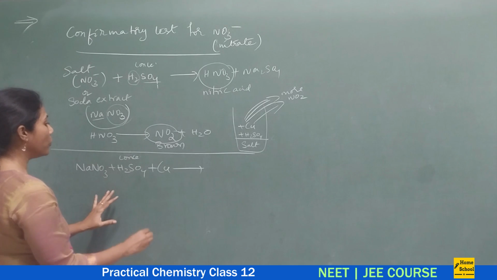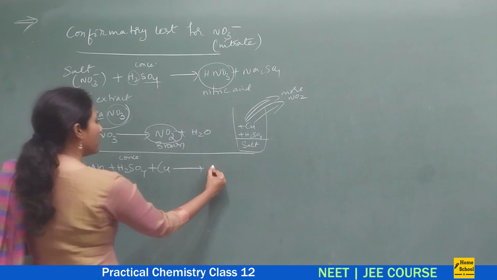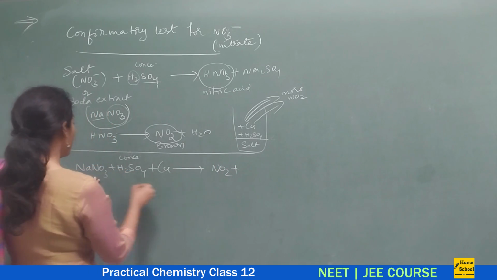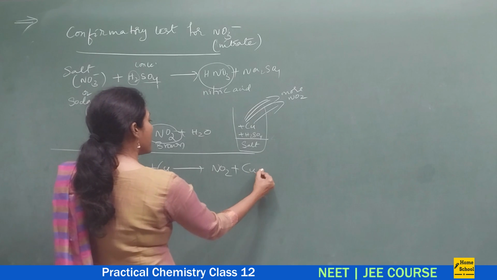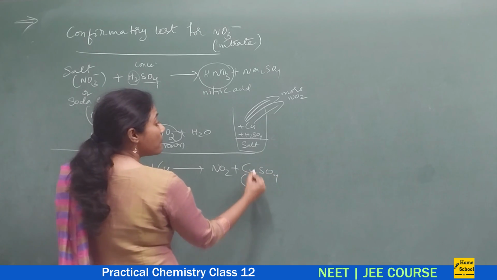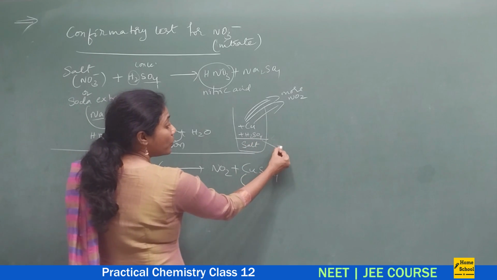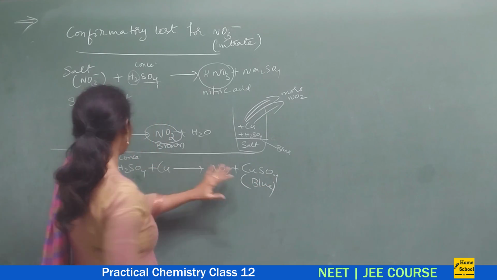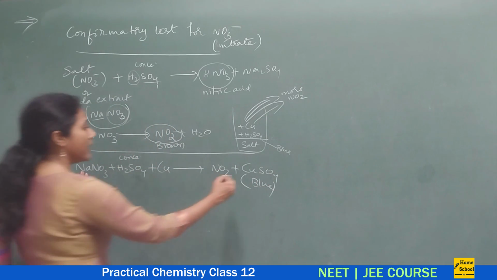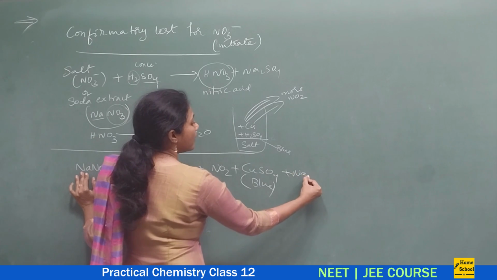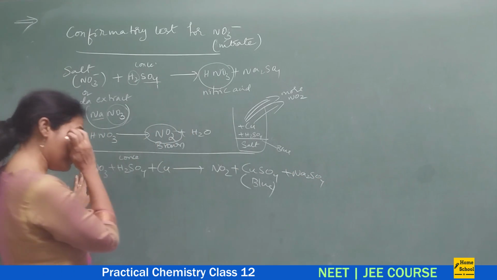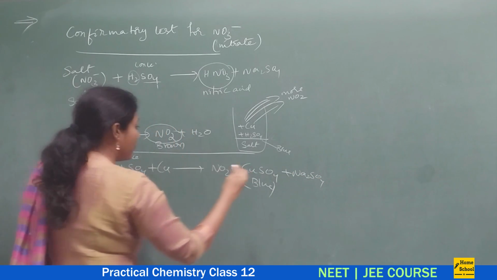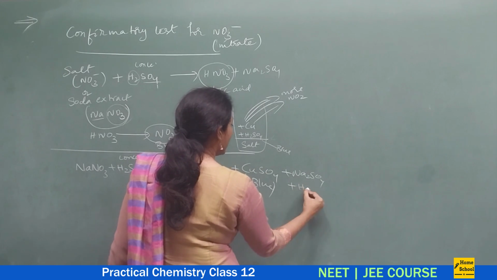When you heat, more and more NO2 gets produced, and in the solution you will observe copper sulfate. You will also observe the solution turning blue in color, because of the formation of copper sulfate. So sodium sulfate is formed, copper sulfate is formed, plus water is formed.